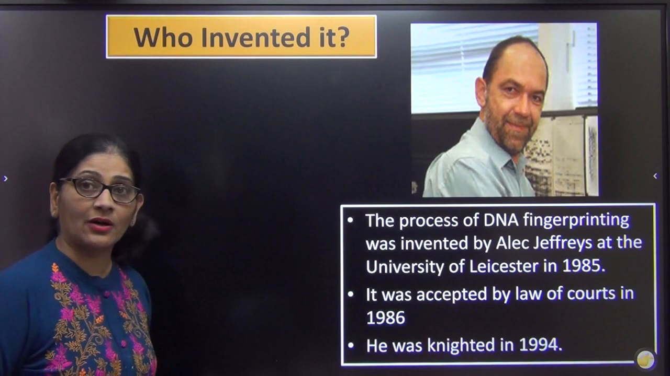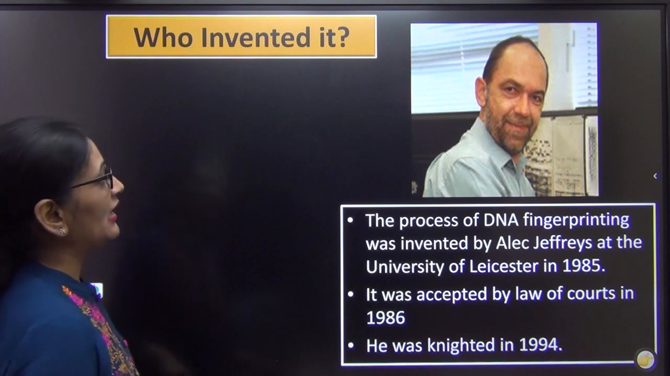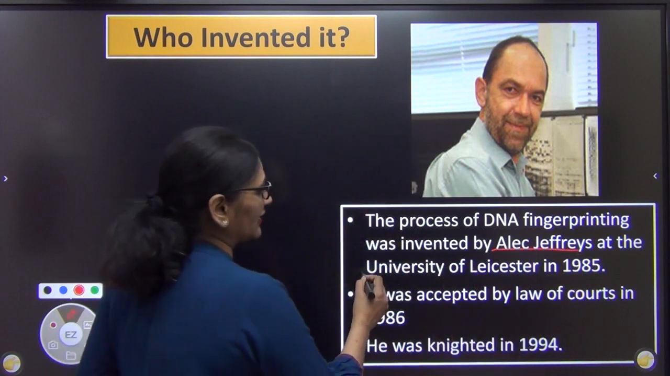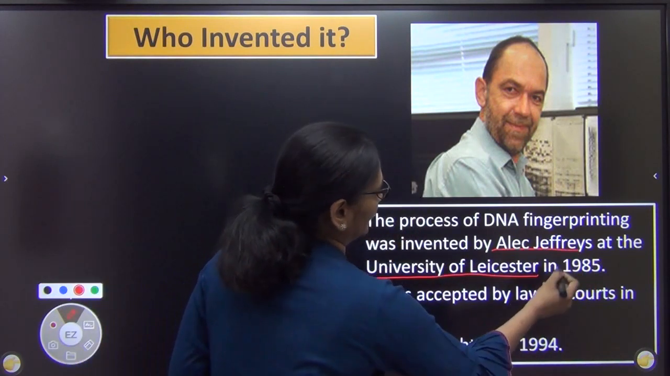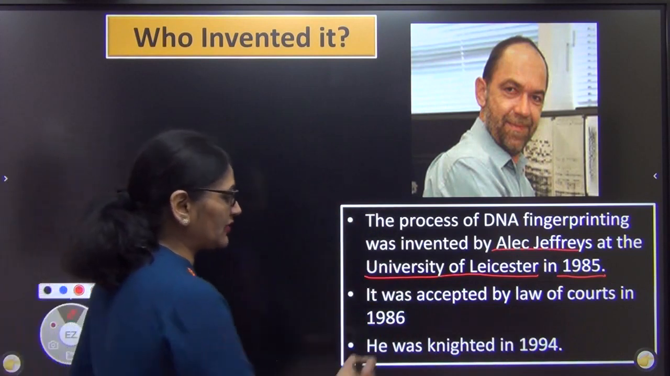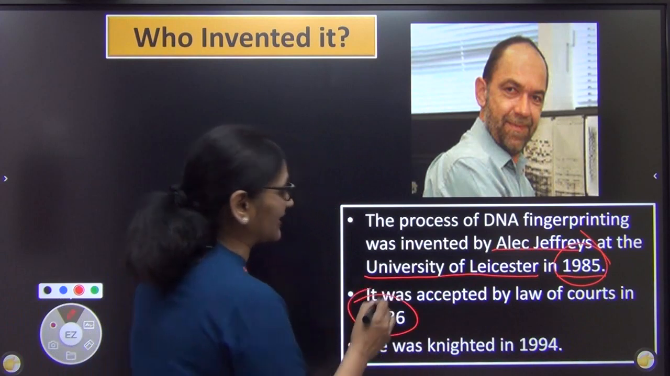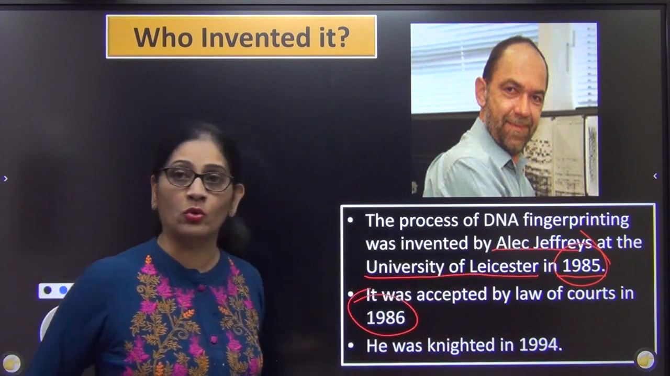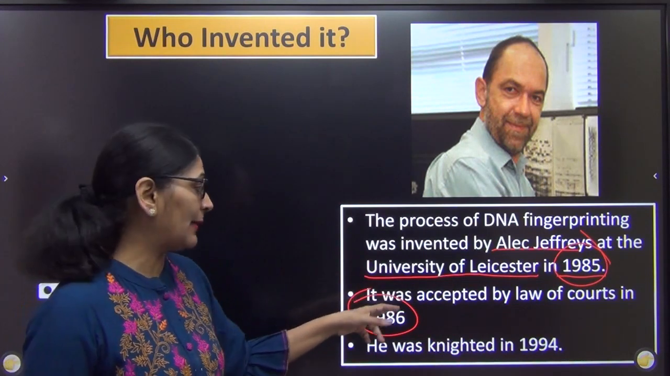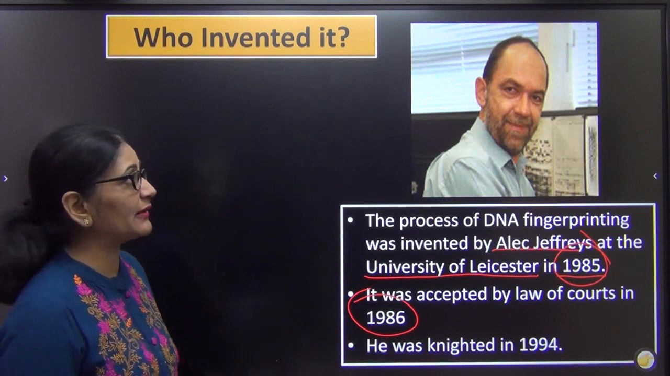ठीक, so with that in the background, let us give the credit to the person who actually came up with the process. It was Alec Jeffrey. I hope you know about him. He was at the University of Leicester in 1985. He actually came up with the concept of DNA fingerprinting, and he gave this technique in 1985, and from 1986 his technique was accepted in the law of courts. हम कोर्ट में इसको एक सबूत के रूप में, as an evidence, we started accepting it from 1986. He was knighted in 1994 for his achievement.